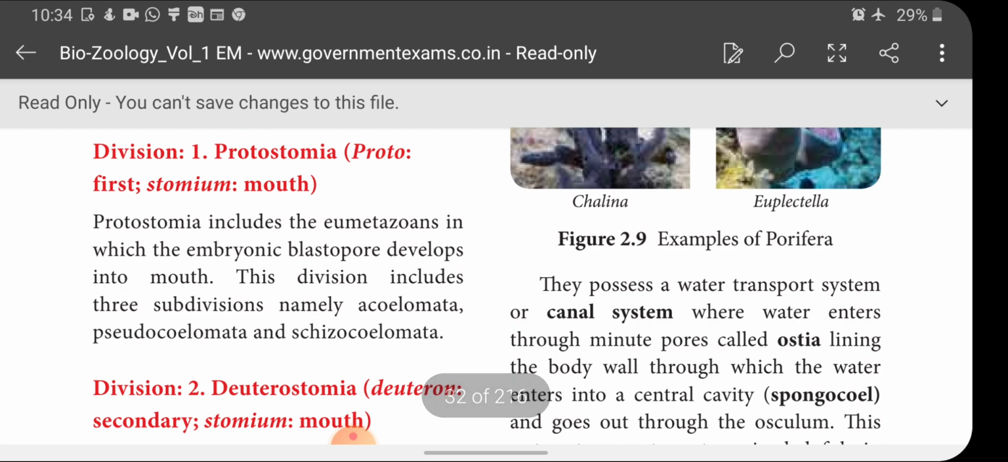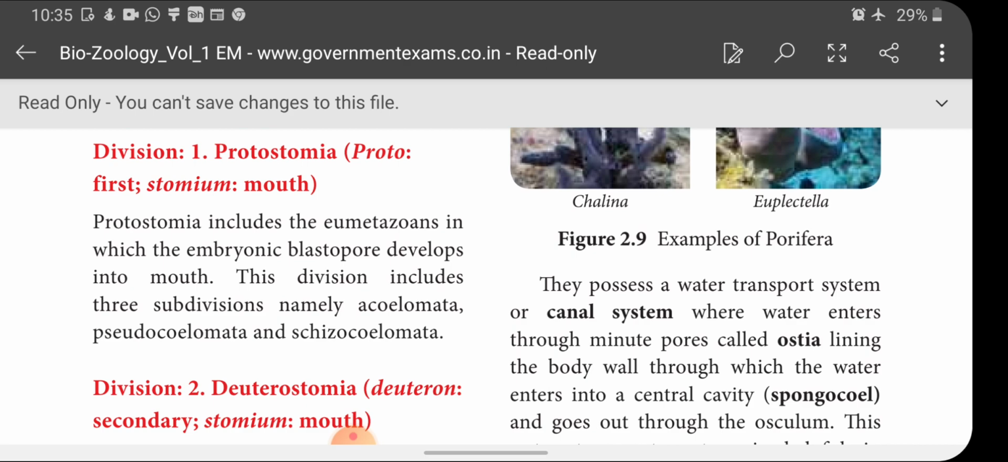What is Protostomia? Proto means first, stomia means mouth. What is Deuterostomia? Deuteron means secondary, stomia means mouth. Okay, what does it say? Let's see. Protostomia include the eumetazoans in which the embryonic blastopore develops into mouth. This division includes three subdivisions, namely Acoelomata, Pseudocoelomata and Eucoelomata.